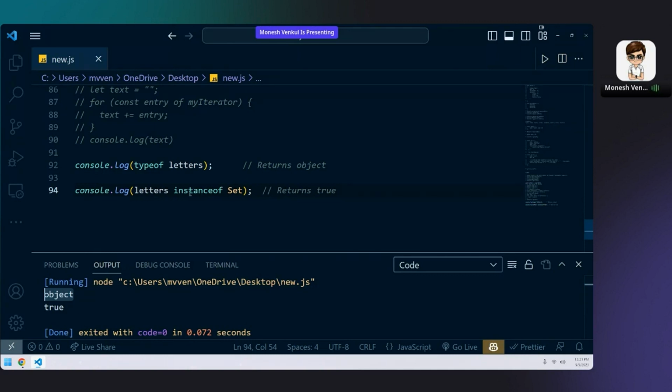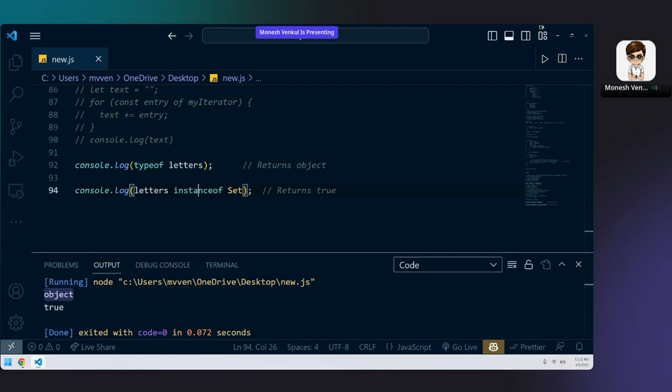But when I'm talking about instanceof, it will particularly check what kind of object it is. So understand what I'm saying. Typeof will generalize and tell you that it is an object. But instanceof will particularly check what type of object it is. Instanceof will tell you that particular object is a set. So that's why when I check letters instanceof Set, I'm getting true, but typeof letters gives object. So that is the point. Have you understood the difference between typeof and instanceof?